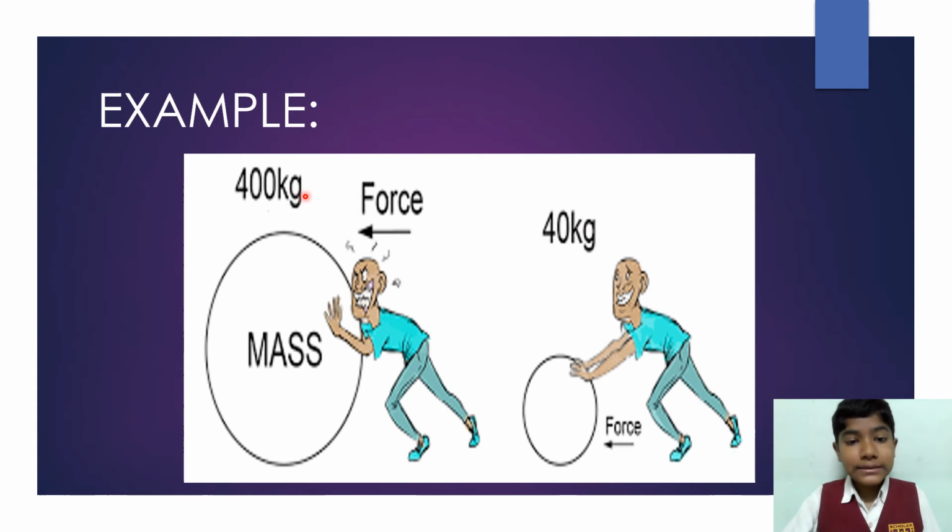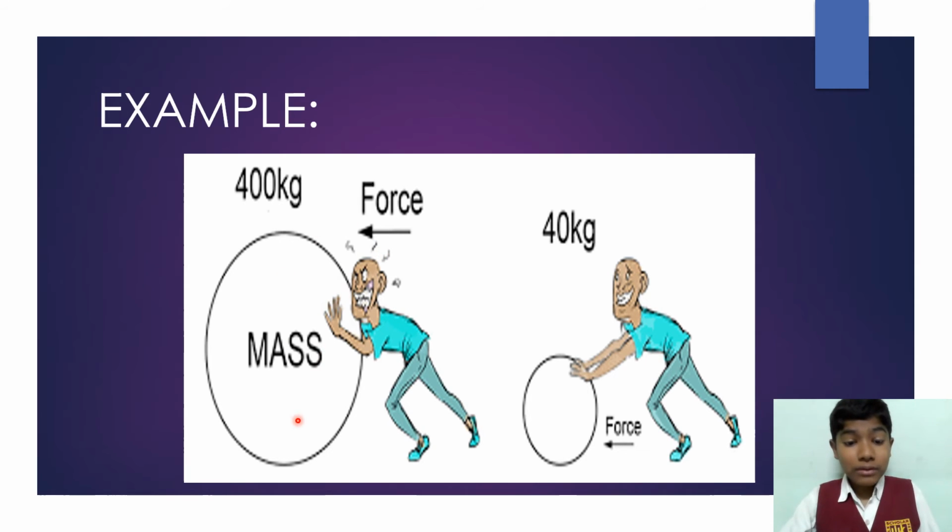Let us discuss the second law of motion with the help of an example. We'll prove the second law of motion with the help of an example. Here we have two masses. One is of 400 kg and the other is of 40 kg. A man is trying to push these masses. In the first case, he's trying hard to push the object but he's not able to do it.